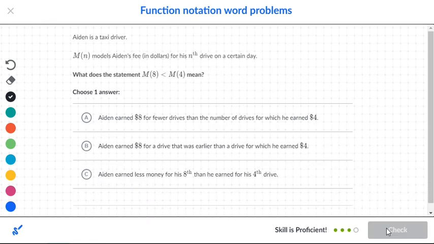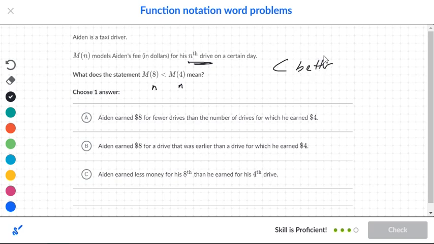Okay, Aiden, let's see, is a taxi driver, and we're talking about his fees. Now, inside is not the money. This is the number of drives. See, n is the number of drives. So he has 8 drives and he has 4 drives. So the 4 drives actually made more money than the 8 drives. Because remember, the inequality sign is always better.